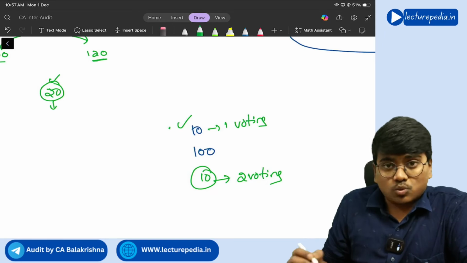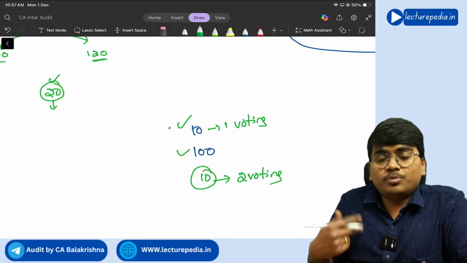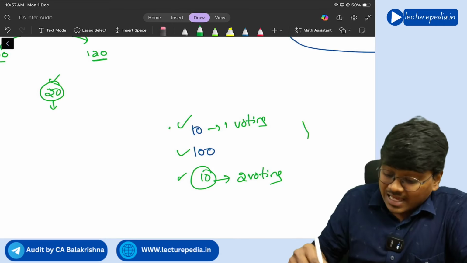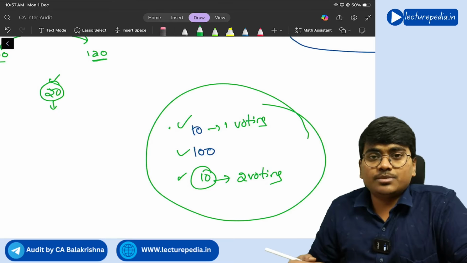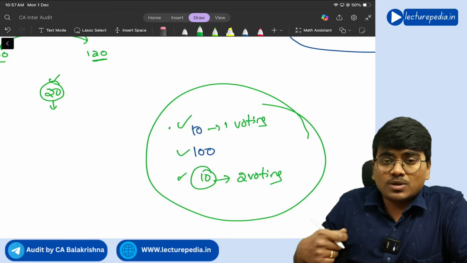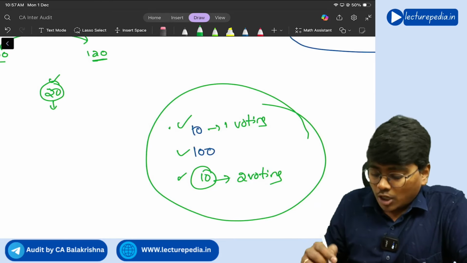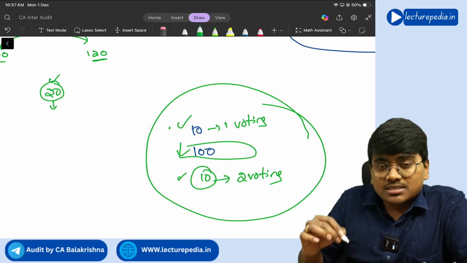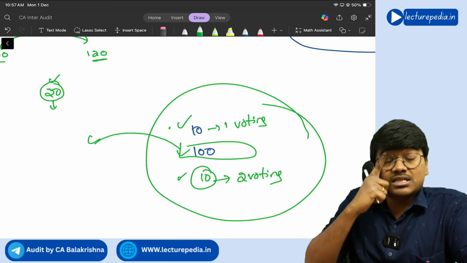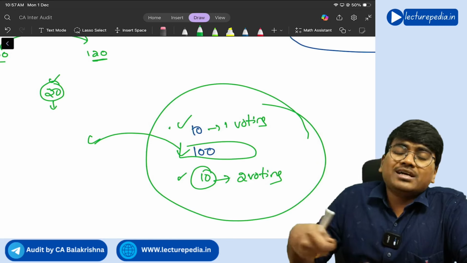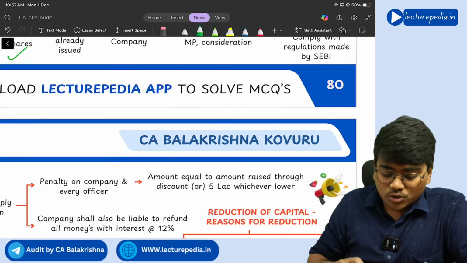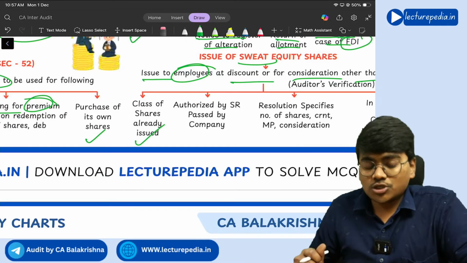One voting right is one class. Face value of 100 rupees is another class. Face value of 10 rupees, two voting rights is another class. Like this, the different classes of shares will be there in the company. Now, the class of shares that you issue as sweat equity shares should not be a new class of share. Such a class of share should have already been issued to the shareholders. Only such kind of old class of shares can be given as sweat equity shares. So that is the first rule that has to be seen by the auditor.